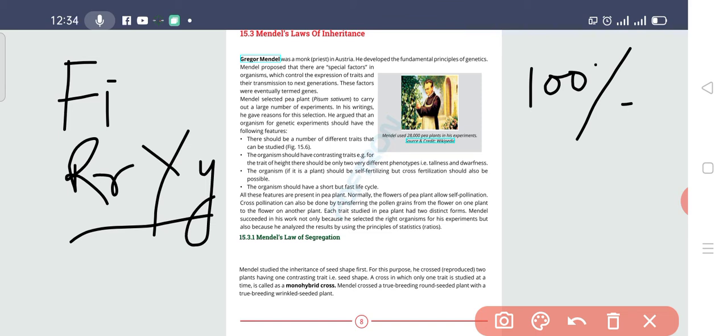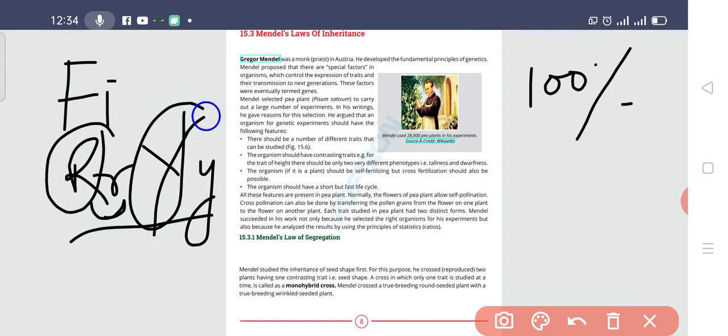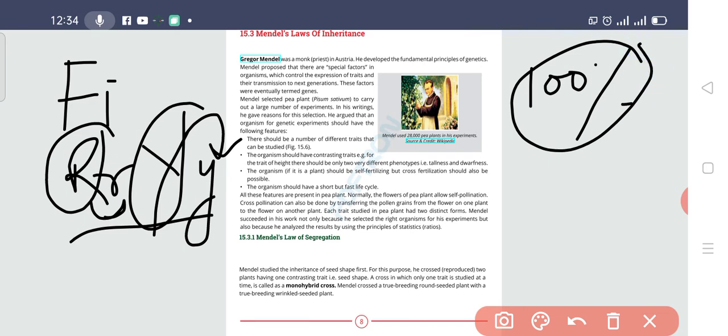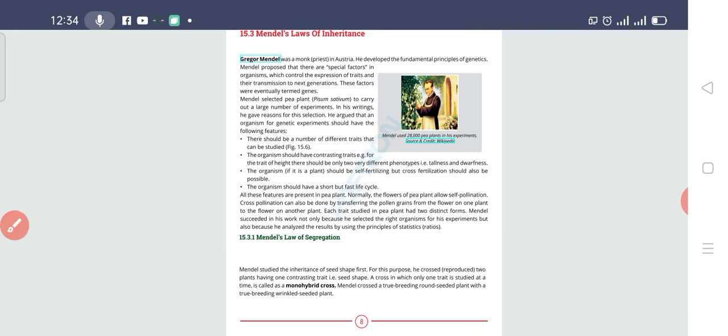Obviously, because round is dominant over wrinkled and yellow is dominant over green, the phenotype was 100% round and yellow seeds. Now Mendel did a cross between the F1 generation and the F1 generation. Now what will be the result? Let's see.